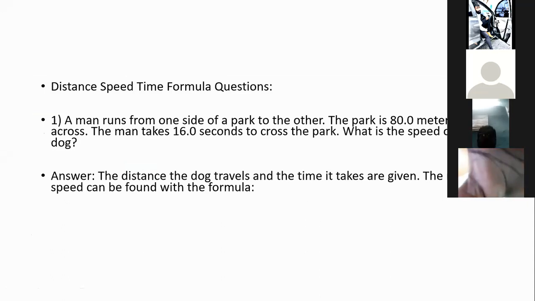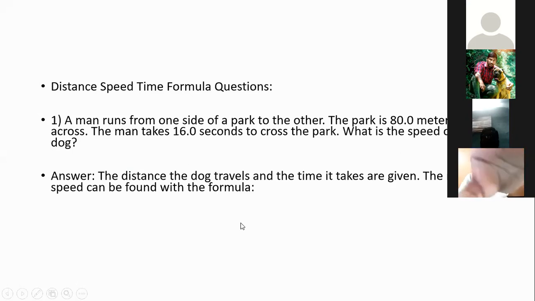A man runs from one side of the park to the other. The park is 80 meters, and the man takes 16 seconds to cross the park. What is the speed? Total distance covered is 80 meters, time taken 16 seconds. Got the point here? What is the speed now? Make it as 1 second. 5 meters per second. If it is the right answer or wrong answer, I don't know.